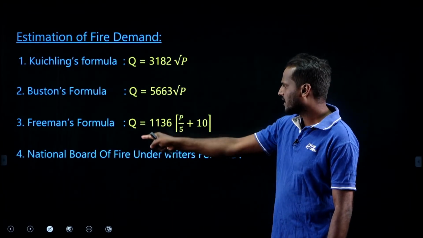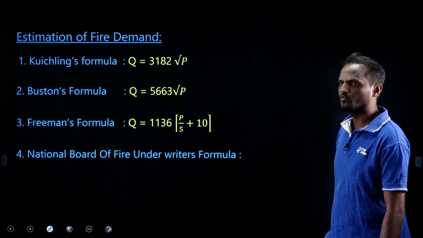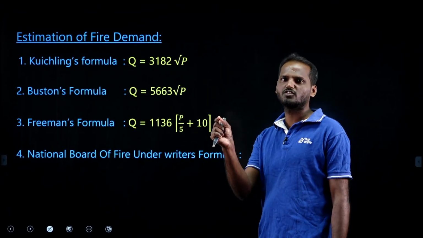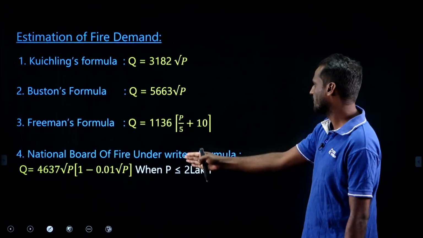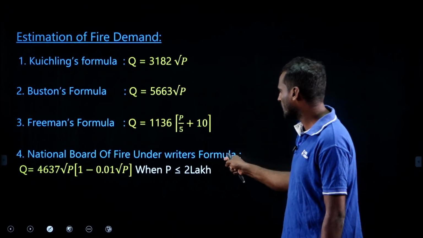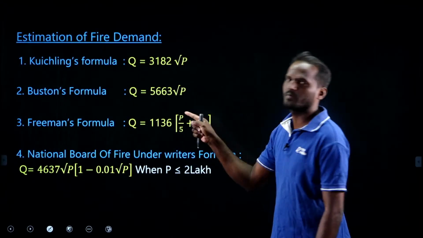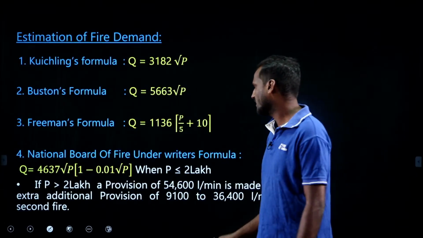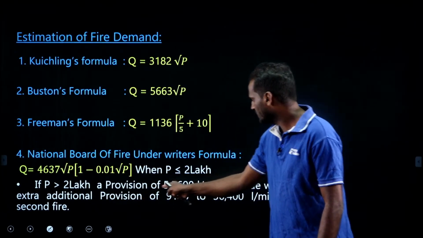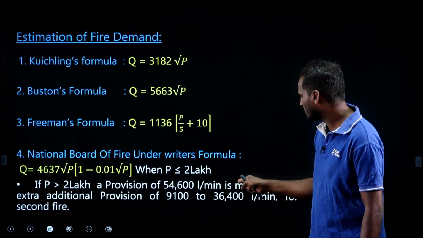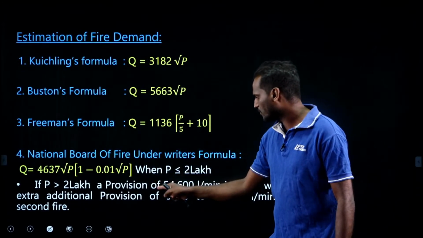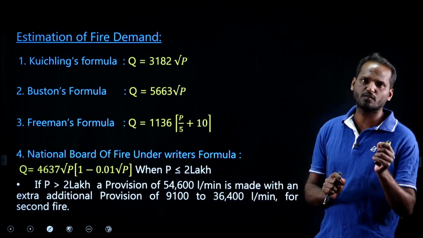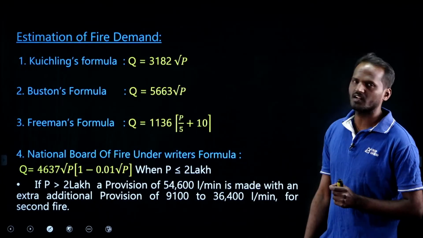The National Board of Fire Underwriters formula is 4637 root P into (1 minus 0.01 root P), which is for population less than 2 lakh. If the population exceeds 2 lakh, we have this provision, 54,600, made as an extra additional provision for the National Board of Fire Underwriters formula.